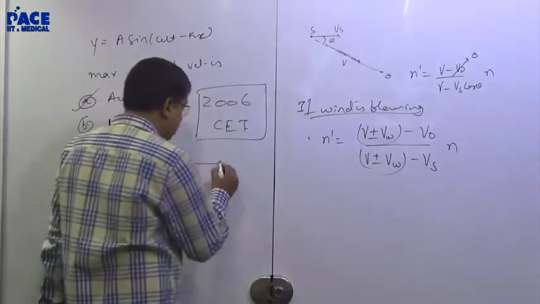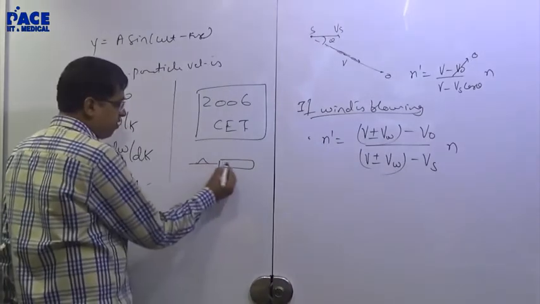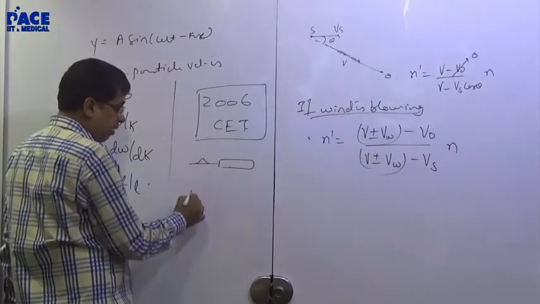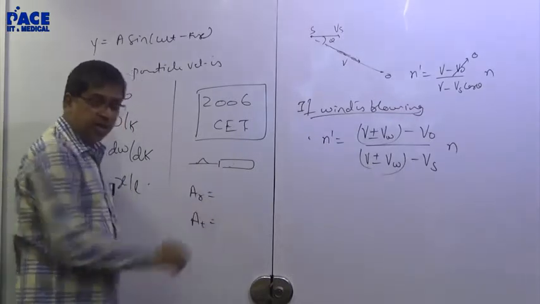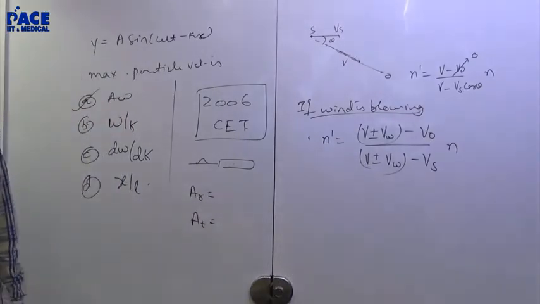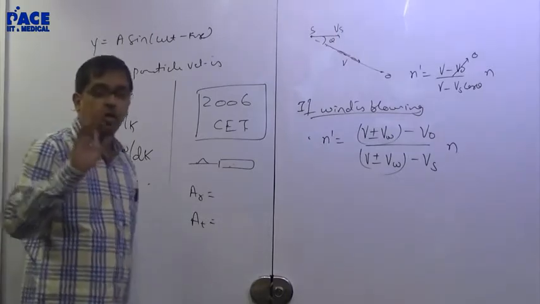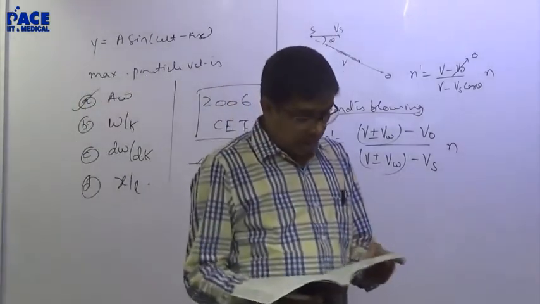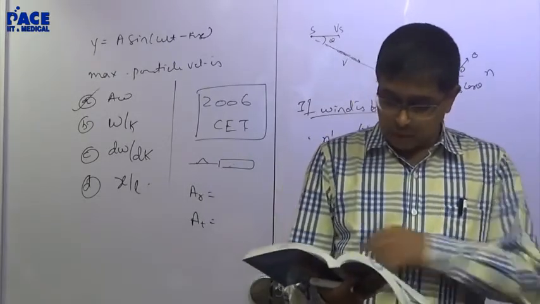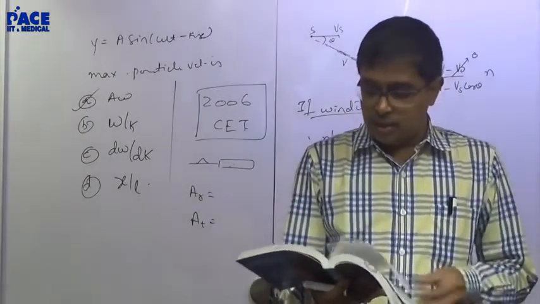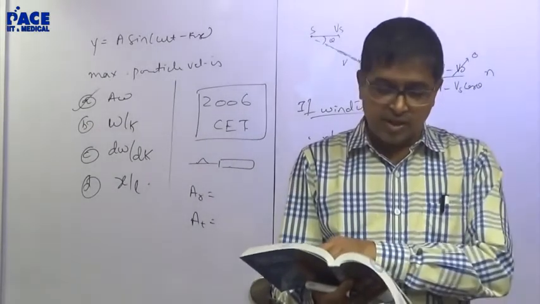In JEE we taught you, if a wave is reflected from a denser medium, amplitude of the reflected wave, amplitude of the transmitted wave in terms of velocities. Do you recollect that? It's there in your class notes formulae. They asked you a question on that reflection coefficients. I am surprised. 2006 CET paper I would rate as the toughest till now.